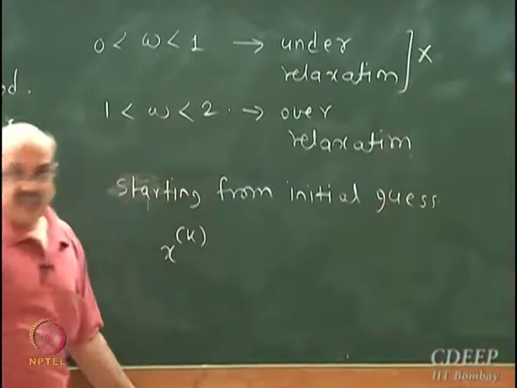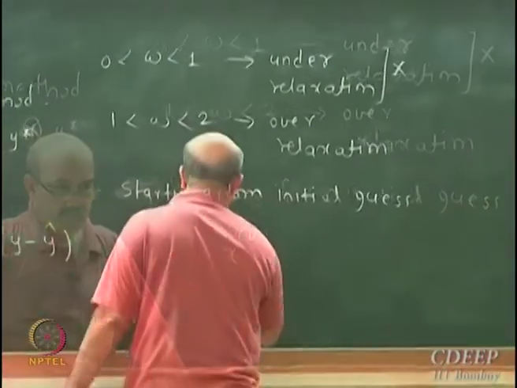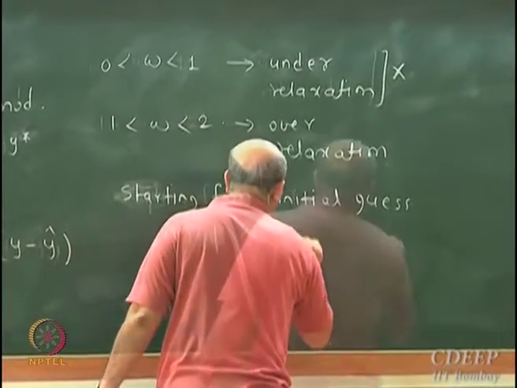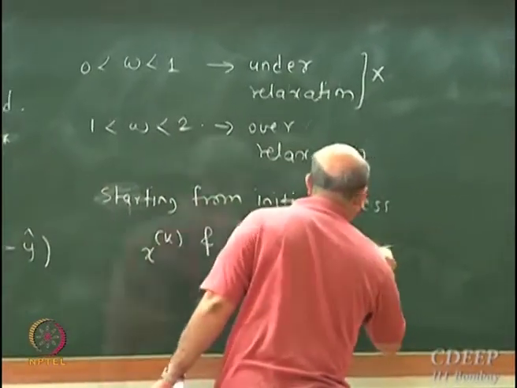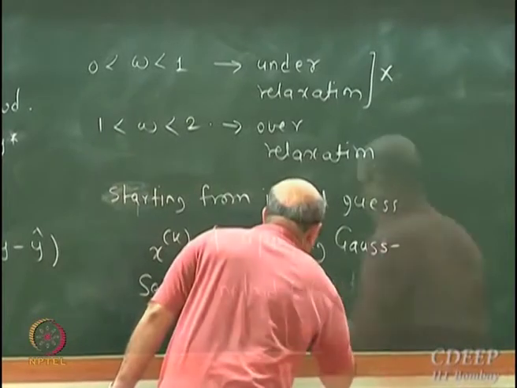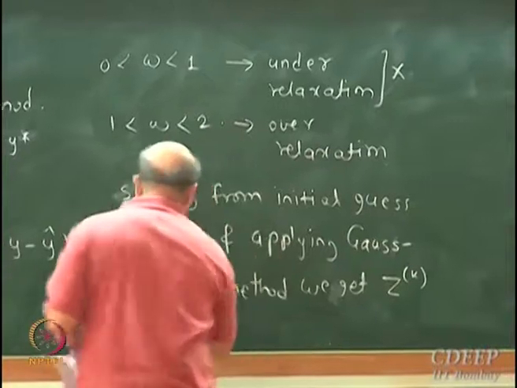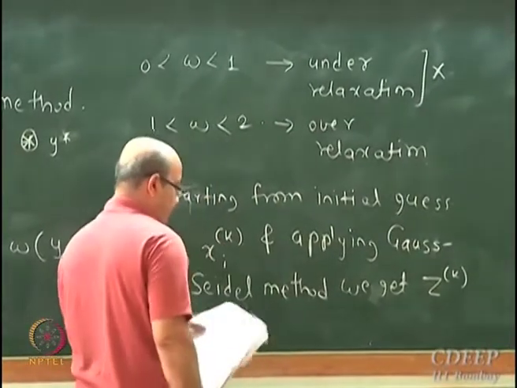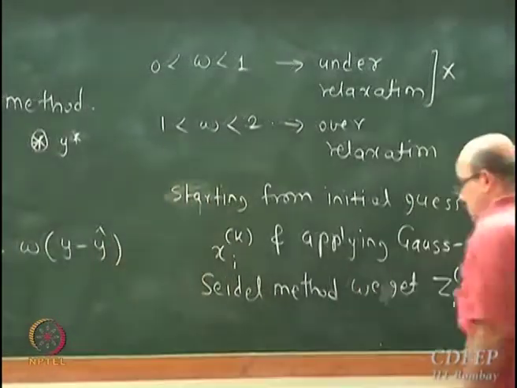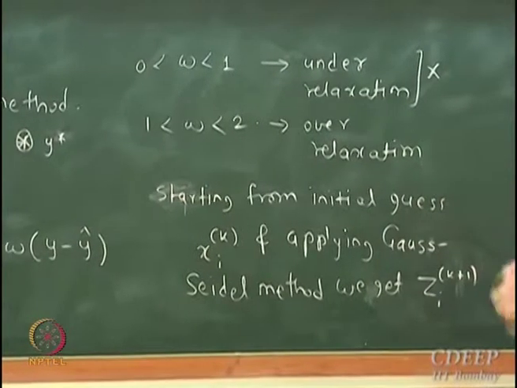See, I am starting from the initial guess x^k and applying the Gauss-Seidel method. I am now talking about the ith element of the vector.